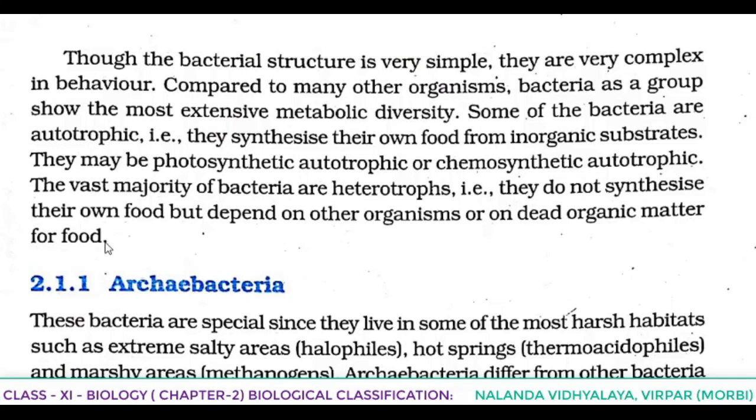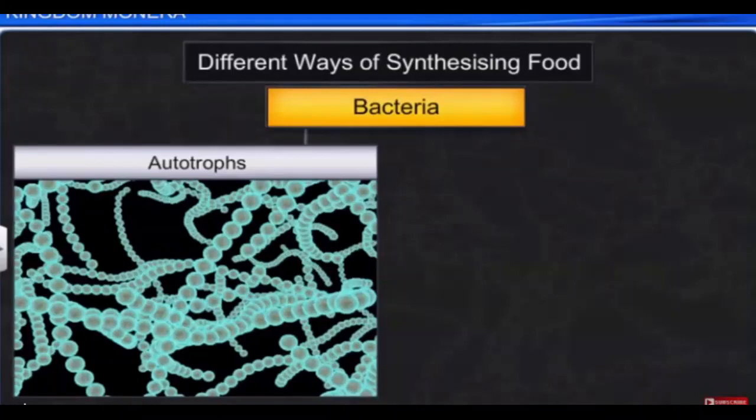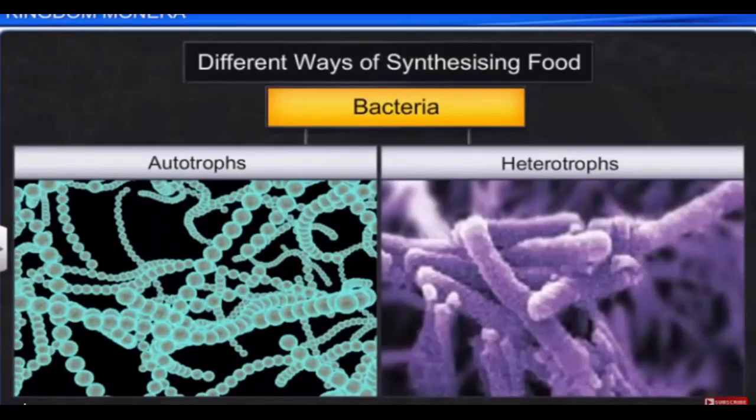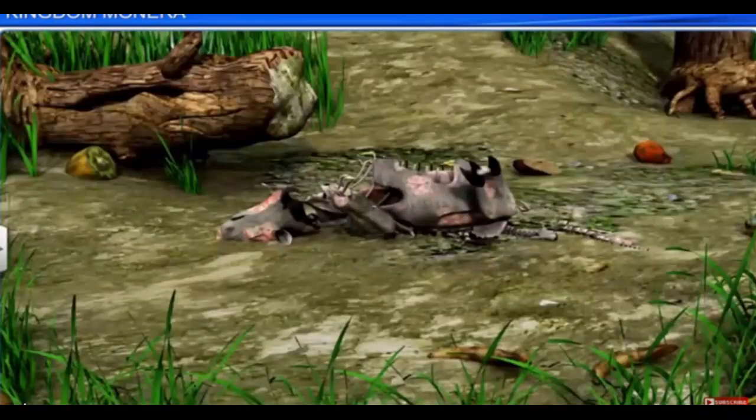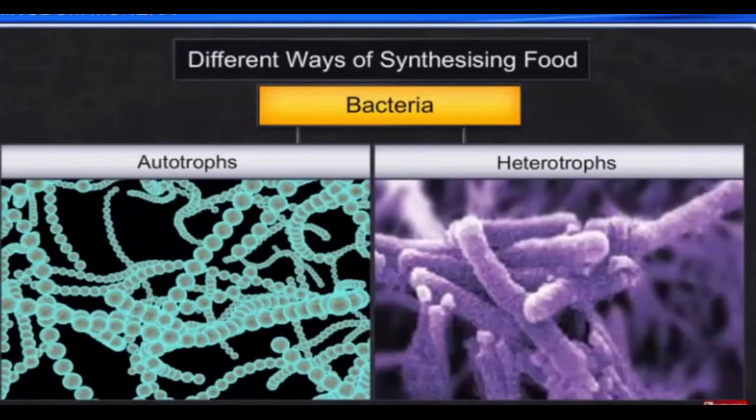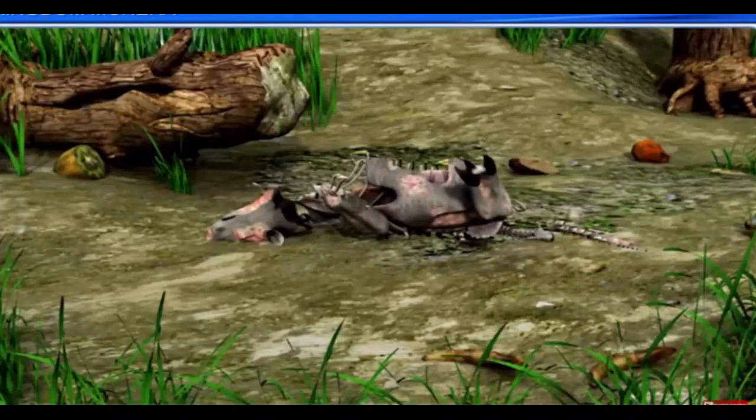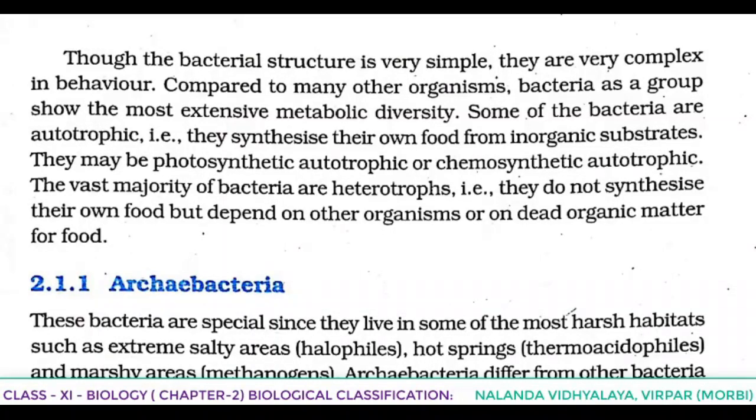So in this paragraph, we are learning about the structure and the mode of nutrition. According to the mode of nutrition, they are both autotrophic and the majority are heterotrophic. In autotrophic, both photosynthetic autotrophic and chemosynthetic autotrophic. In heterotrophs, they depend on other organisms or on dead decaying matter, means parasitic, and even they depend on dead organic matter, means they are saprophytes also. So parasitic and saprophytic mode of nutrition.